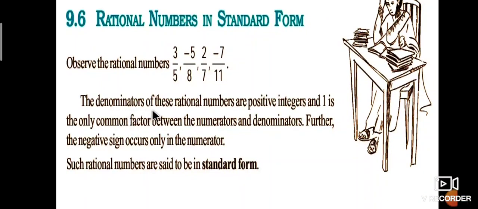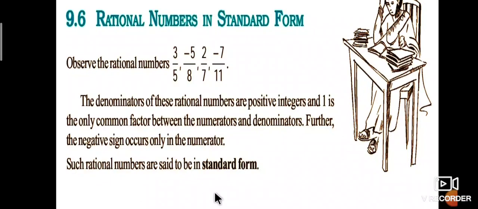Here, the denominators of these rational numbers are positive integers, and 1 is the only common factor between the numerator and denominator. Further, the negative sign occurs only in the numerator. Such rational numbers are said to be in standard form.